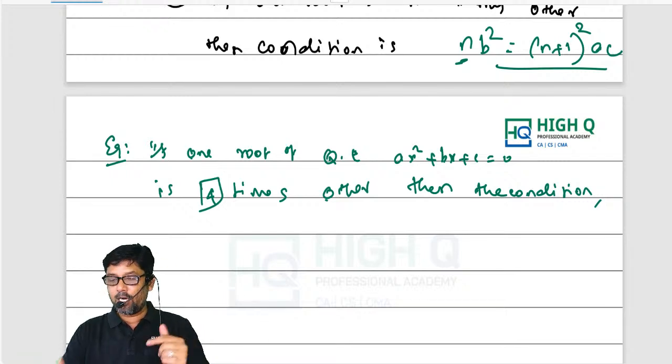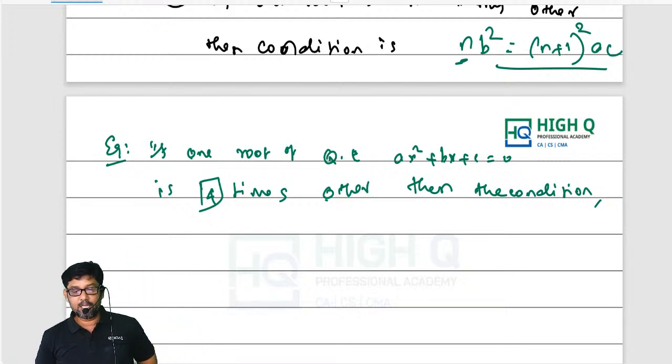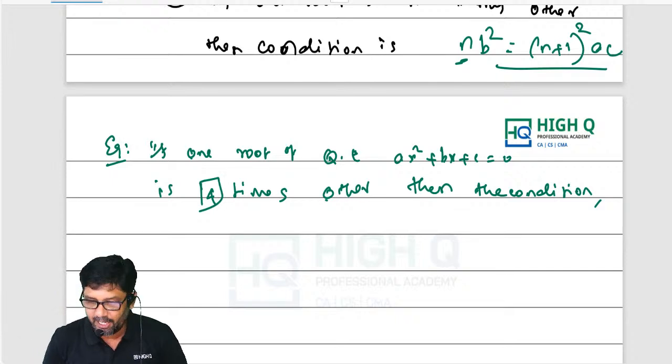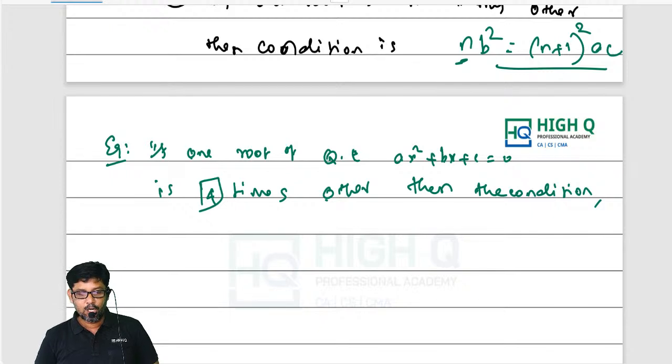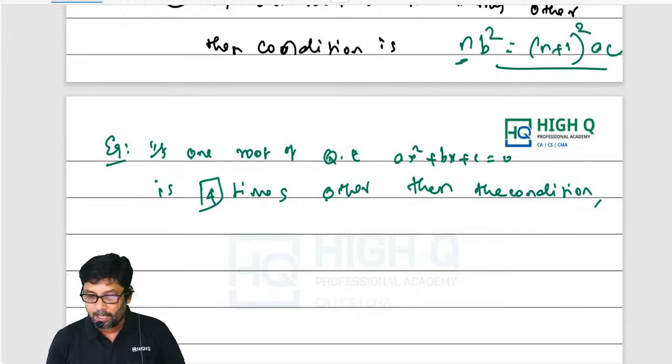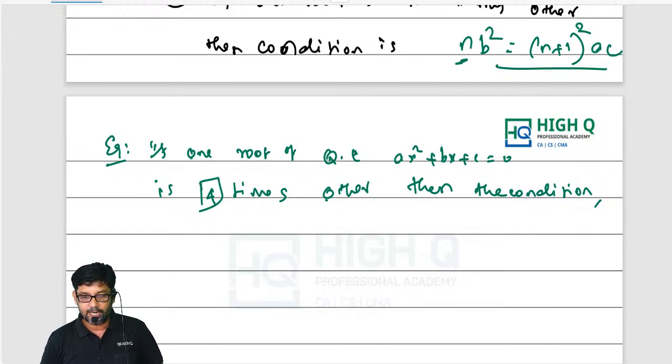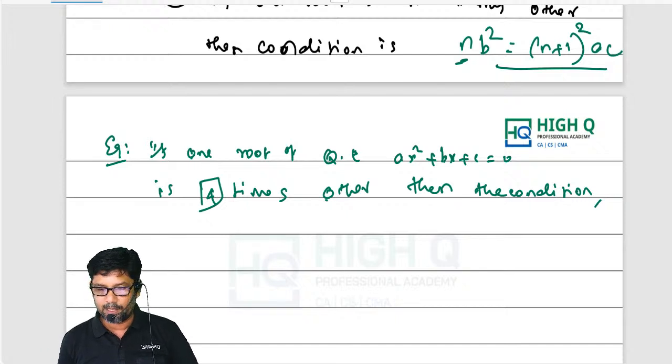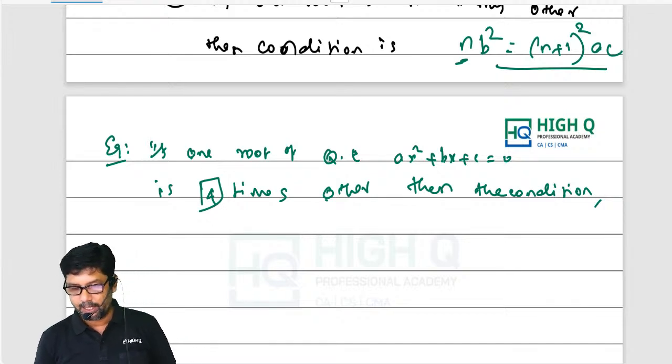So one line answer. What could be the answer? Tell me, my dear. Online, give me the answer for this. One root is 4 times the other. What could be the answer? Yes, fast. I'm waiting for you. Now you give me the answer. Yes, Subia, very good. Only Subia gave the answer. What about others? Guys, keep on giving the answer.